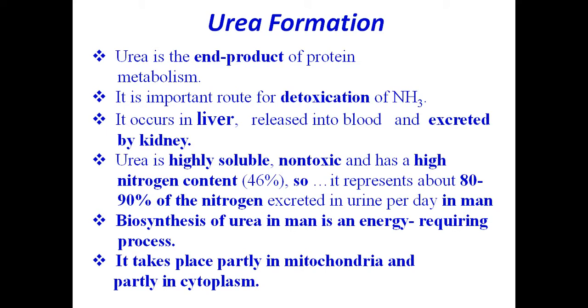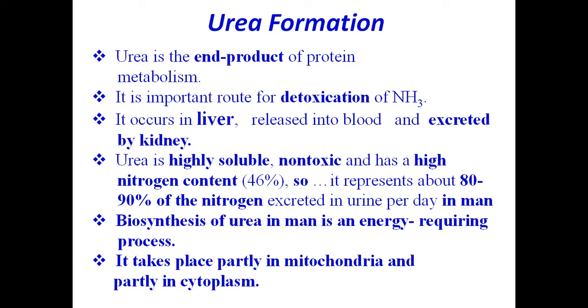Now, biosynthesis of urea in man is an energy-requiring process. So for the formation of urea, energy is required. It takes place partly in mitochondria and partly in cytoplasm. The first site of occurrence is the liver. The subcellular site of occurrence for urea formation is partly cytosolic, partly mitochondrial.